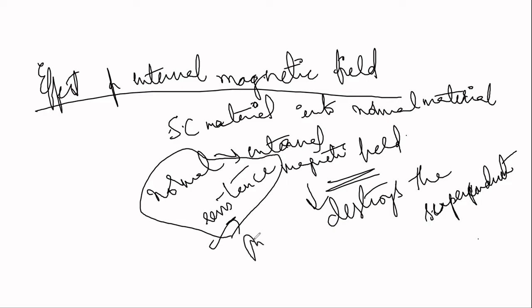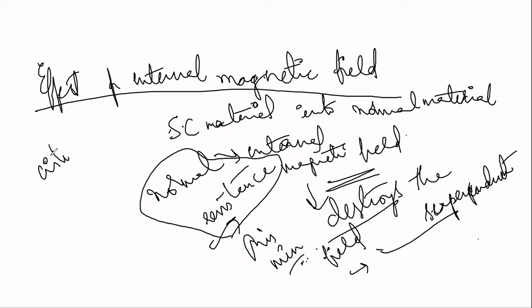This minimum field which is required to destroy the superconducting nature, or to restore the normal resistance, is called the critical magnetic field. It is the minimum magnetic field required for a superconducting material to get back to its normal state, that is, to retain the same resistance it had in the starting position.